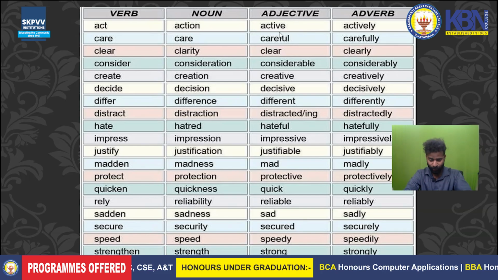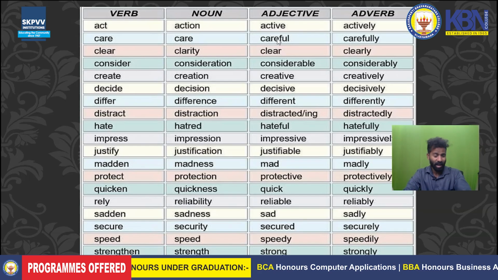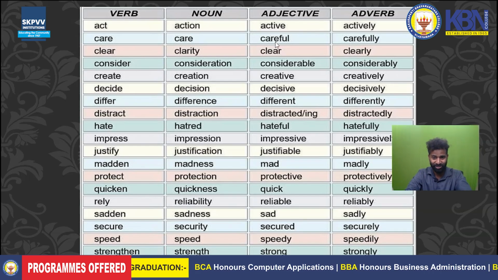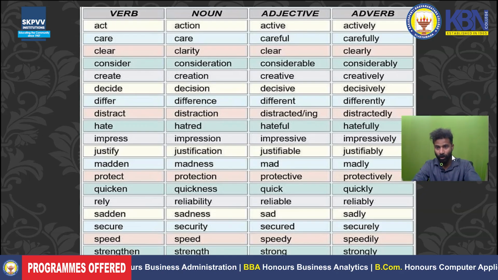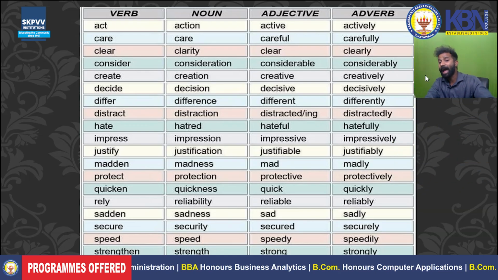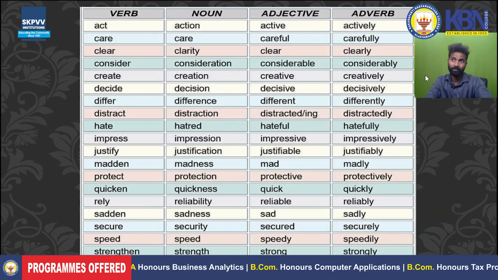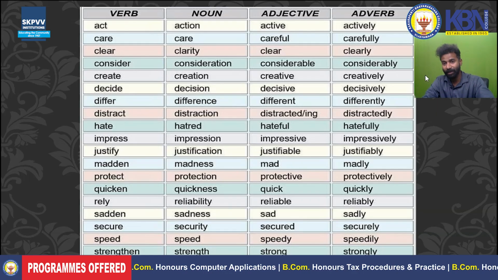Active is an adjective. How is it called adjective? For example, I call someone an active person, active teacher. That means he has the quality of being active always. So actively, whenever I add ly mostly, what is it called? It is called adverb. For example, it describes the verb, how it is performed. I actively participated in the seminar.